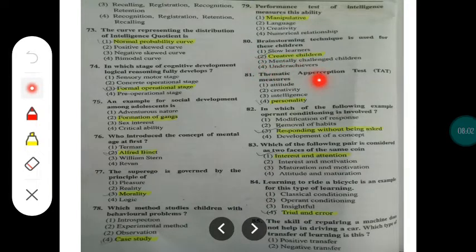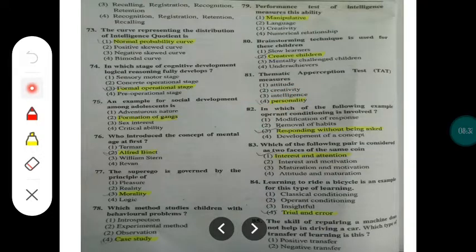Thematic apperception test, that measures personality. You might have studied it in your third semester, right? Case study you can learn about in the 4th semester, and about this one you learn in your 3rd semester. So the personality test, or you can say the TAT test. The correct option here is 4. You can see question number 82 now.